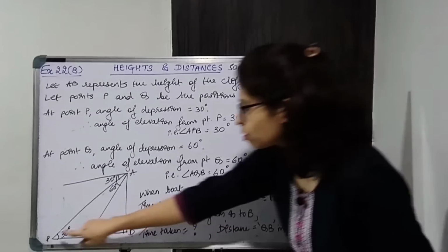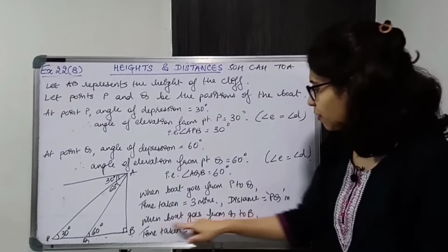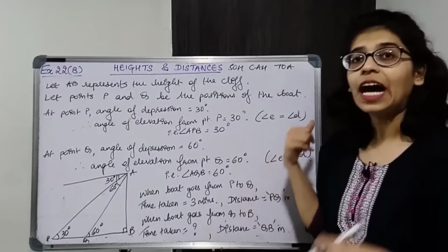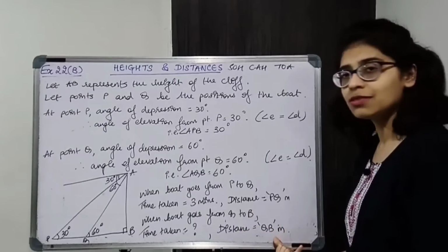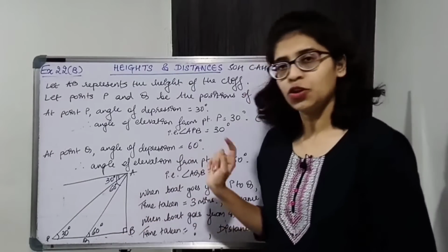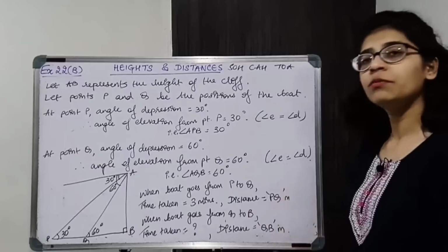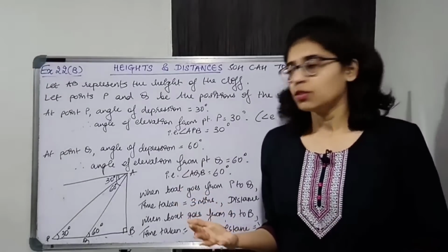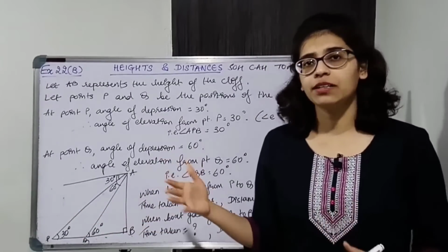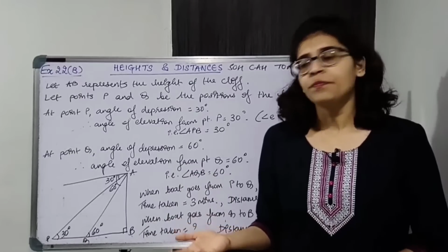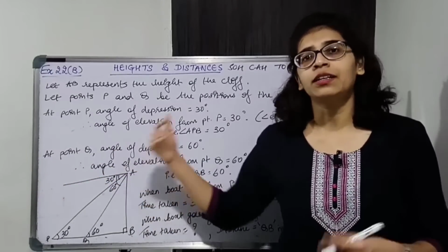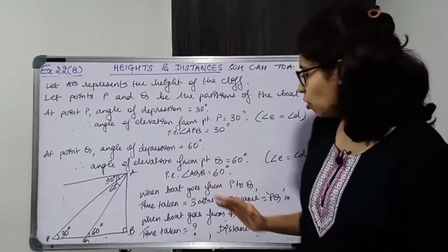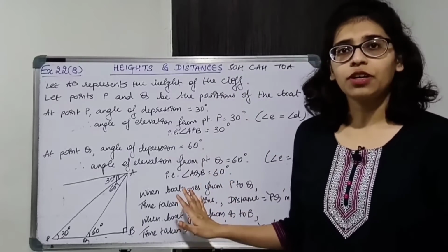Distance will be what? Length PQ. When the boat goes from Q to B, time taken we have to find, and distance will be length QB. In meters I have written because obviously the distance will be large, it will be in meters, not in centimeters. And we are not going to consider a bigger unit like kilometers. So this is the information that you have to write.